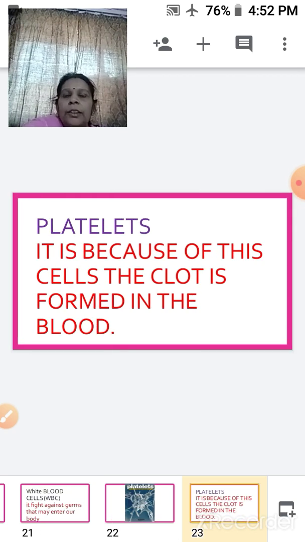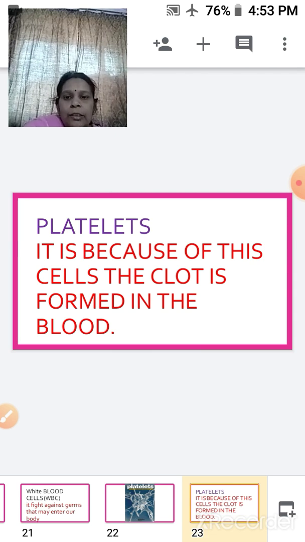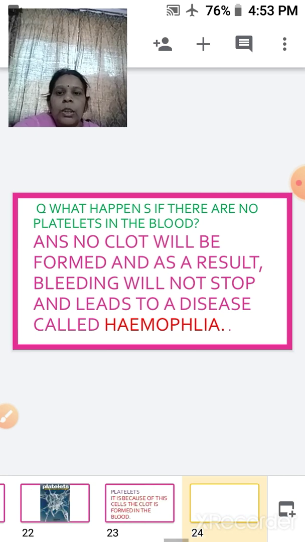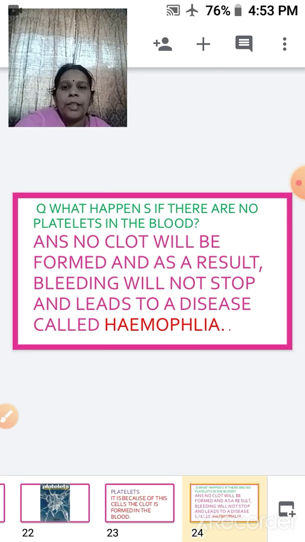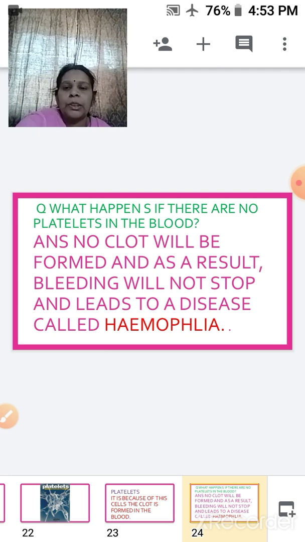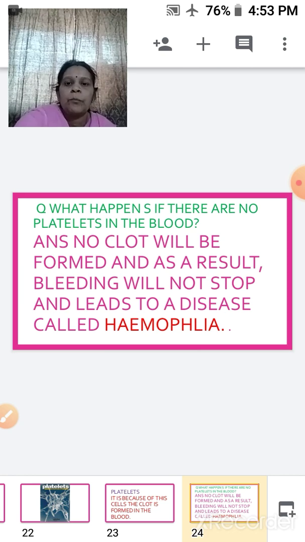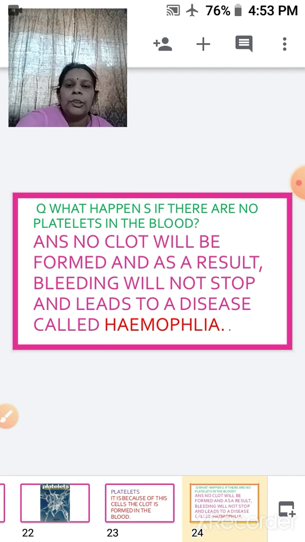These are the smallest cells in the body. Their main function is to help the blood in clotting. That means we say they help in clotting of the blood. Now the question is, what happens if there are no platelets within the blood? So the answer to this question is, if there are no platelets within the blood, there will be no clotting.